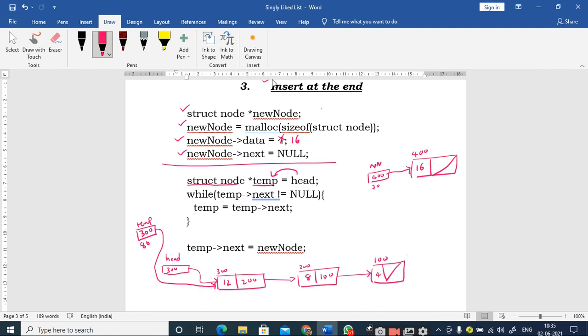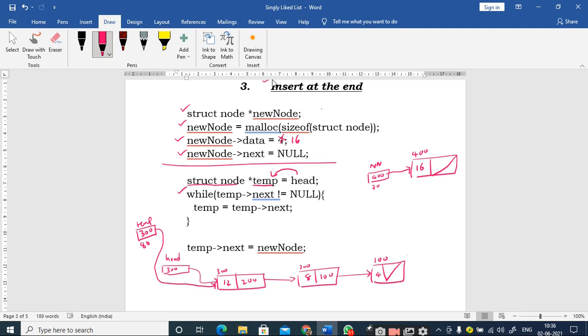I know that I should use a looping construct, and I should check for a condition that the next part of each and every node is not equal to null. In that case I have to move to the next part, right. See here what logic he has written: while temp next not equal to null.